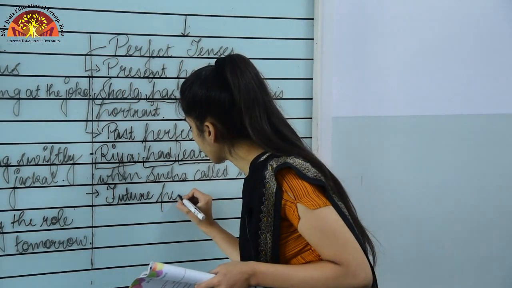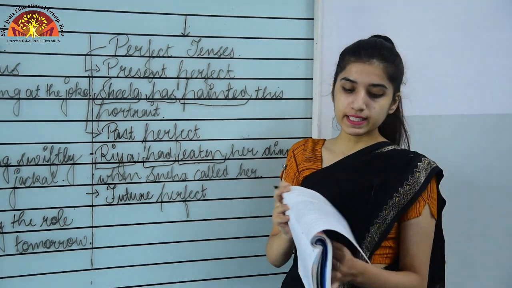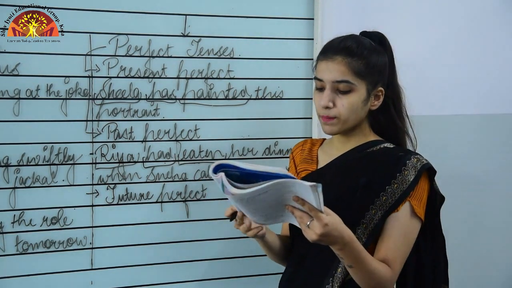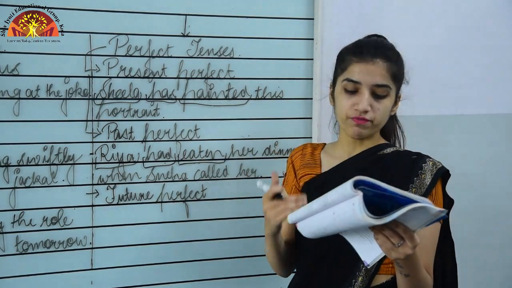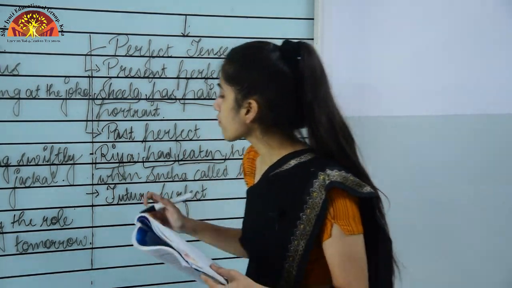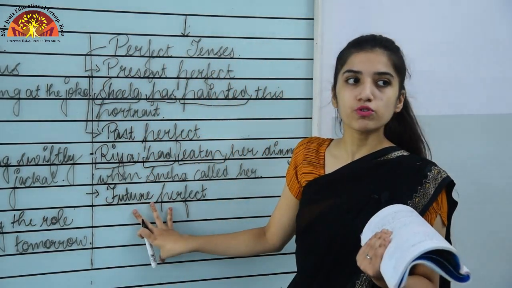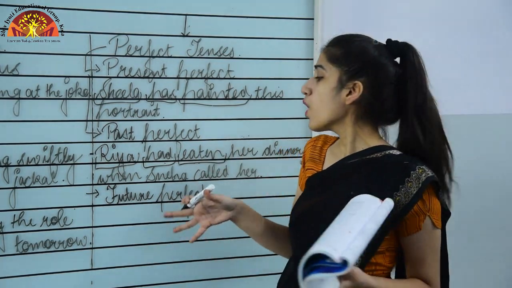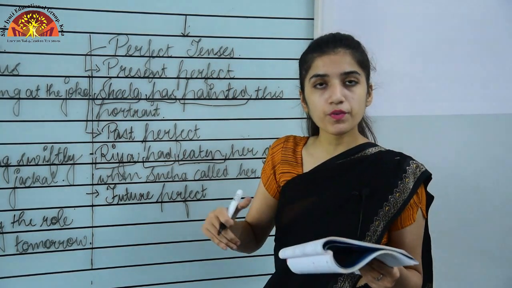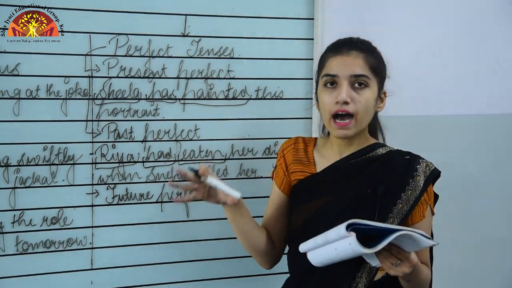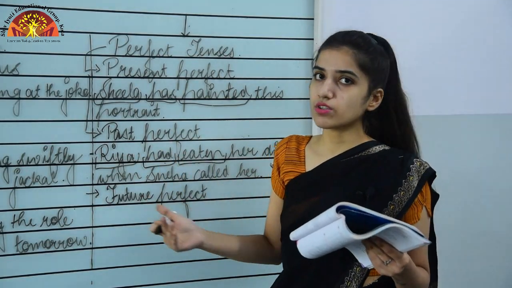Future perfect. Okay, so for the future perfect tense, you can refer to your book's page number 68 and 69. You can find some of the uses of future perfect tense. Let me take the example for future perfect tense, but before that let me tell you the rule for it. It is followed by subject, after subject what will come? Will come, after will have, and after that the third form of the verb. Okay, and it's followed by the rest of the sentence.